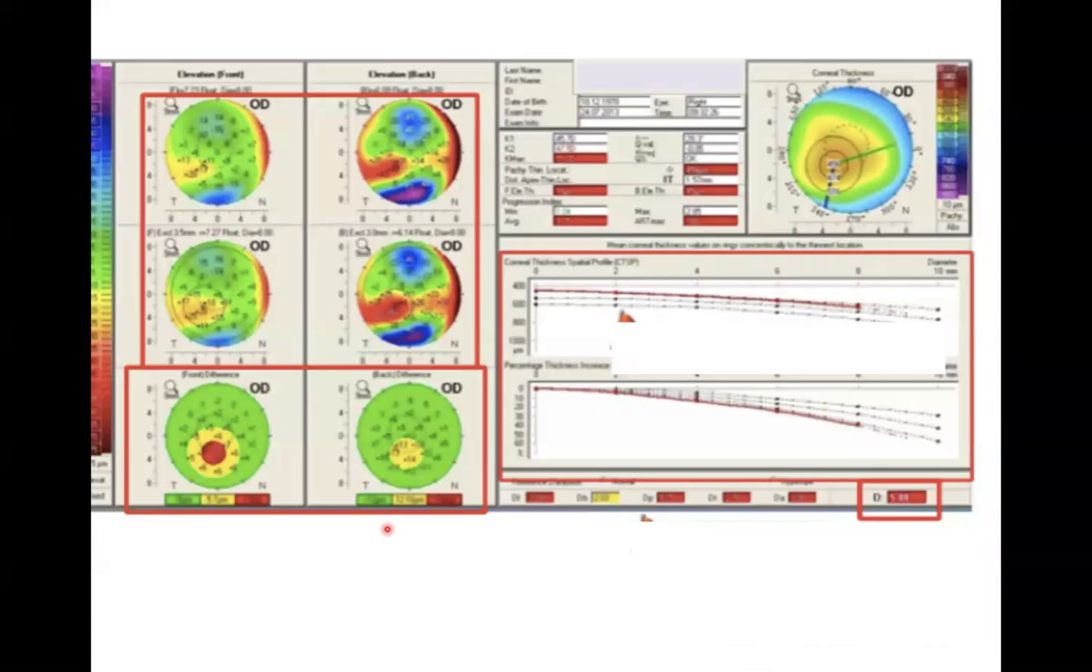So now we have interpreted the front part of the Pentacam. Now we are going to the back portion. Before we go to the back portion, again, we need to know some things. Number one is the Belin-Ambrosio enhanced ectasia display. What is this?